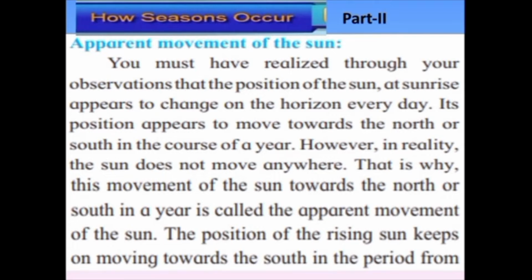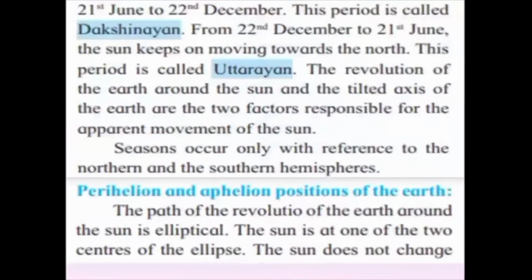That is why this movement of the sun towards the north or south in a year is called the apparent movement of the sun. The position of the rising sun keeps on moving towards the south in the period from 21st June to 22nd December. This period is called Dakshinayan. From 22nd December to 21st June, the sun keeps on moving towards the north. This period is called Uttarayan. The revolution of the earth around the sun and the tilted axis of the earth are the 2 factors responsible for the apparent movement of the sun.